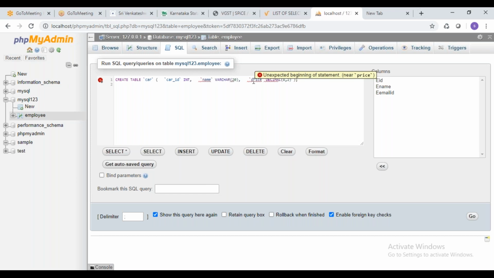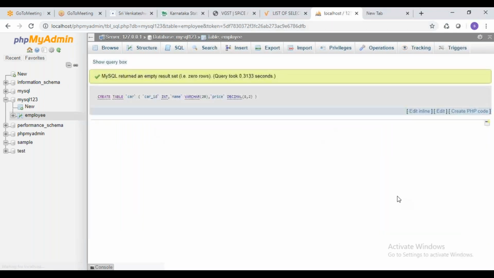So I'm just creating one table called car with car ID, name, and price. Price is going to be decimal of 8, 2. That means it will be 8 digits followed by 2 decimal points. So now I'll create this table. I'm doing this a little fast because you already know how to create a table.